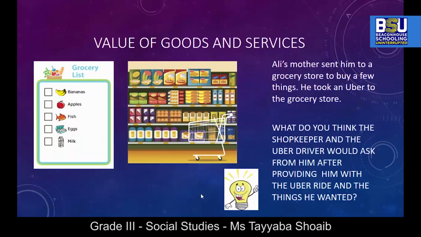Ali's mother sent him to a grocery store to buy a few things. He took an Uber to the grocery store. What do you think the shopkeeper and the Uber driver would ask from him after providing him with the Uber ride and the things he wanted? Yes, you are right. The Uber ride that Ali took was a service against which Ali must have paid some money.